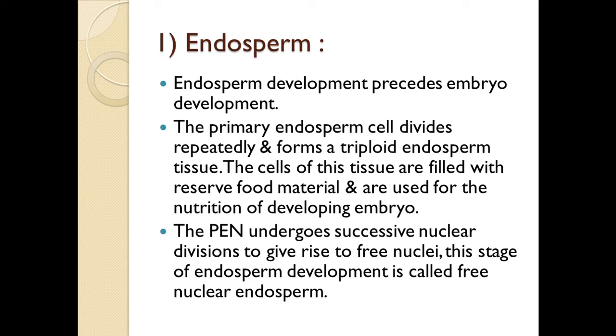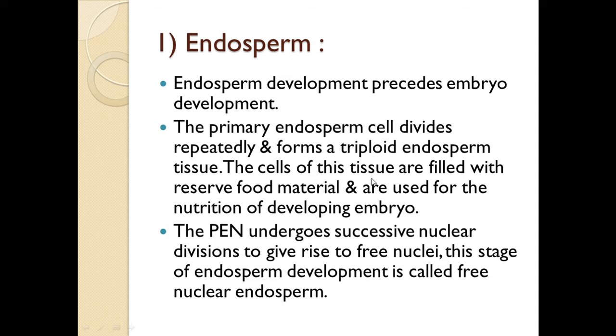Because the primary endosperm cell divides repeatedly and forms triploid endosperm tissue. The cells of this tissue are filled with reserve food material, which is used for the nutrition of the developing embryo.